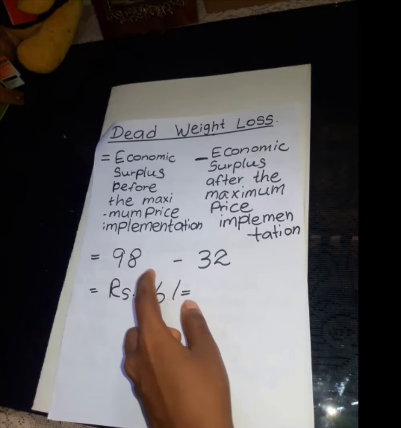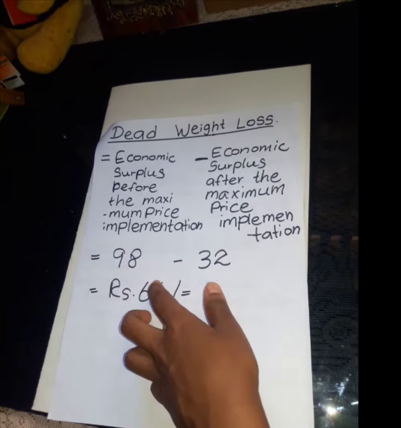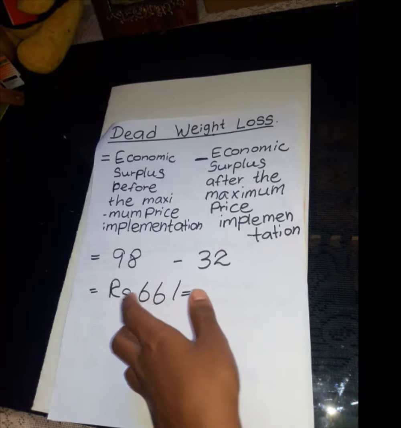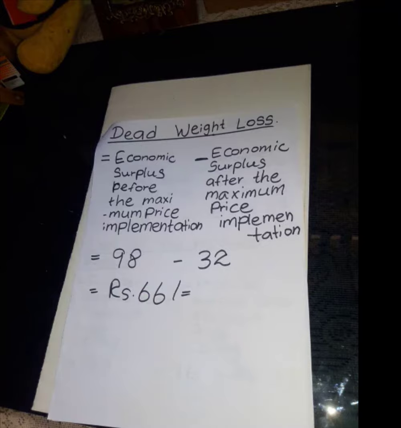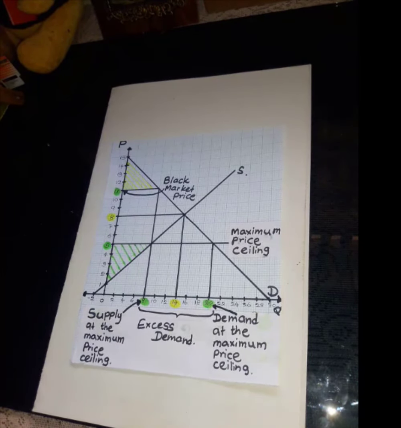So our dead weight loss equals 66 rupees. So now we have discussed the economic situation when consumers face additional cost after the implementation of a maximum price ceiling for a specific good.